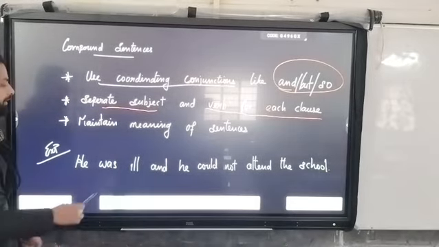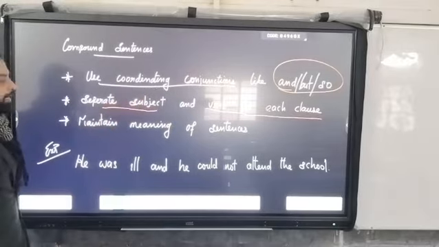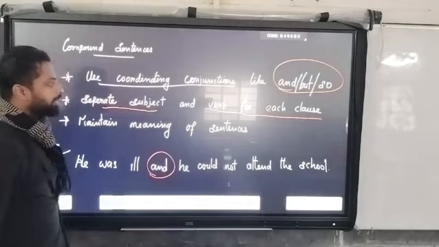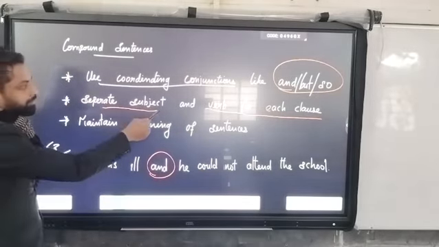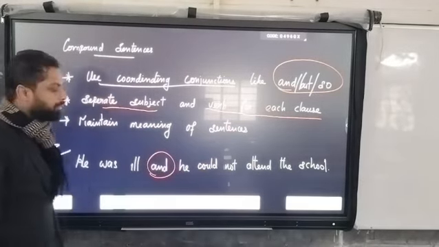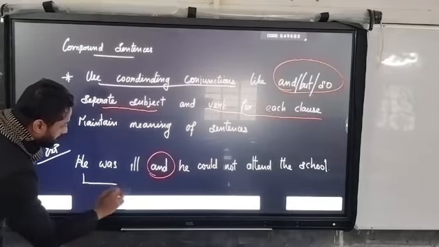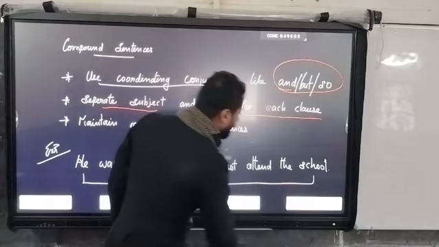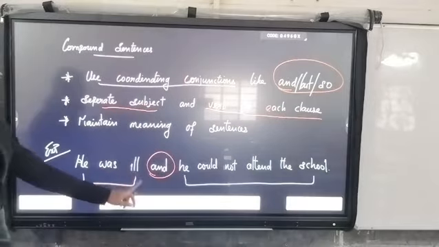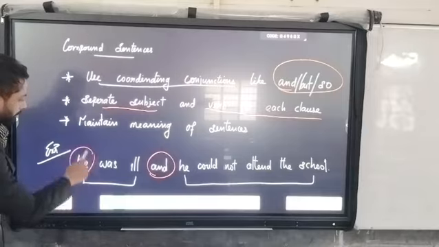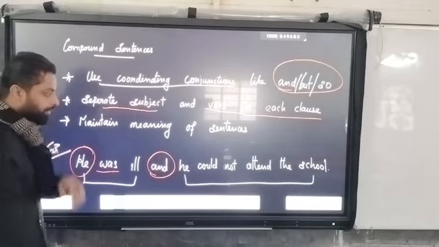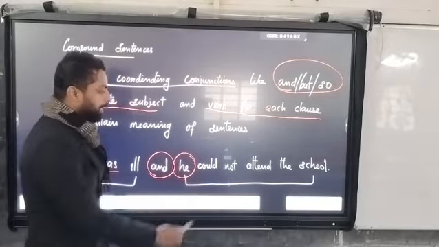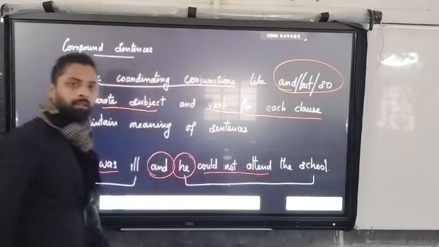Then what is the use of this compound sentence? It has used a coordinating conjunction. What is the coordinating conjunction here? And is the coordinating conjunction. Separate subject and verb for each clause. Here each clause is an independent clause. He was ill: subject is here and verb is here. Then another clause, he is the subject, and could not attend is the verb.